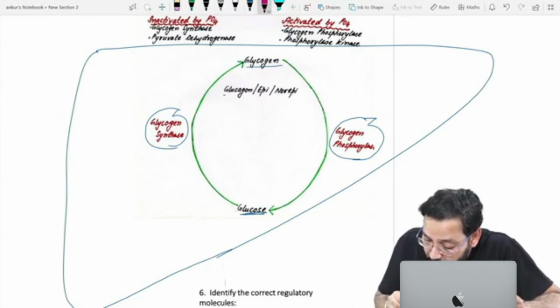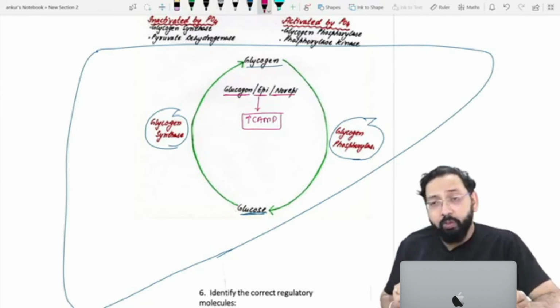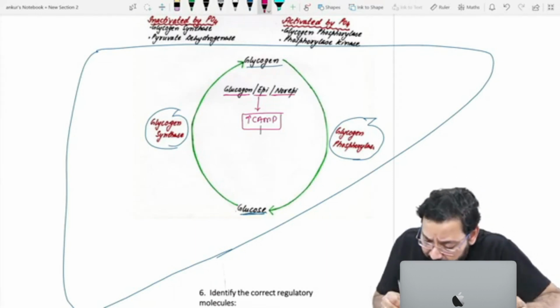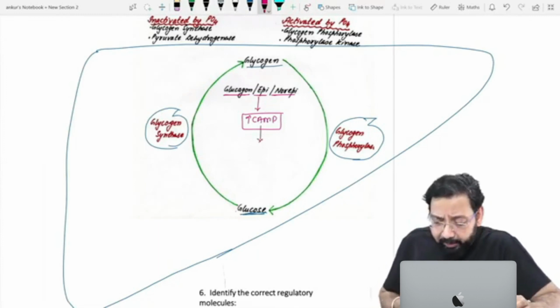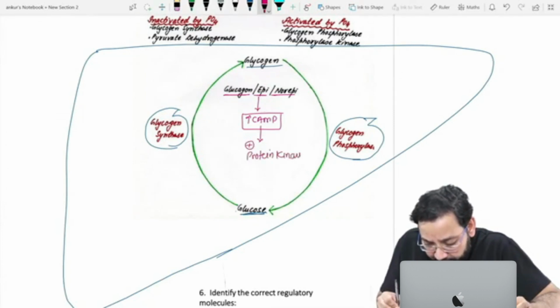Glucagon, epinephrine, and norepinephrine increase cyclic AMP. Increased cyclic AMP activates protein kinase A.